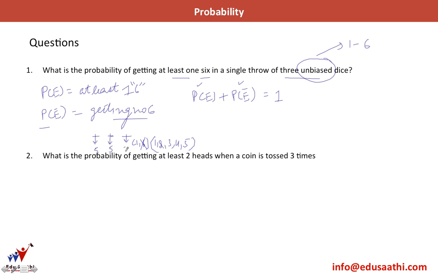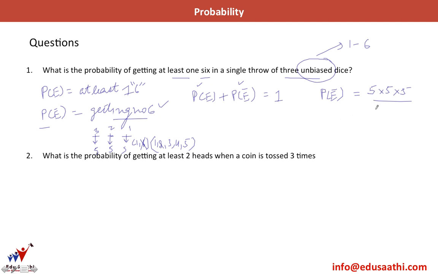and in this space also I can just have 5 numbers. So what are my favorable cases here for getting no 6, for probability of E naught? 5 into 5 into 5. This is dice number 1, this is dice number 2, and this is dice number 3. Any combination is possible.